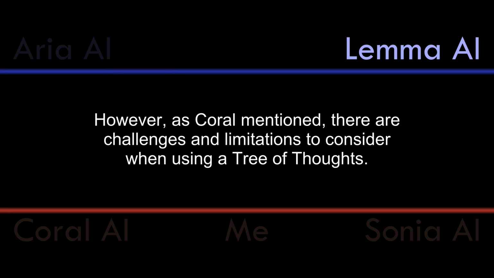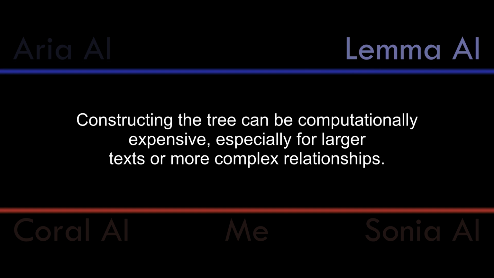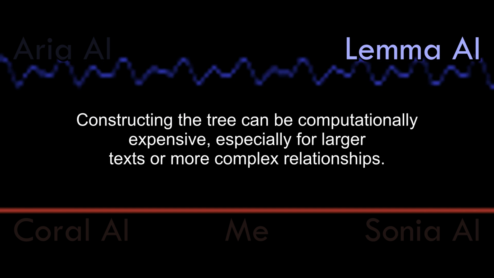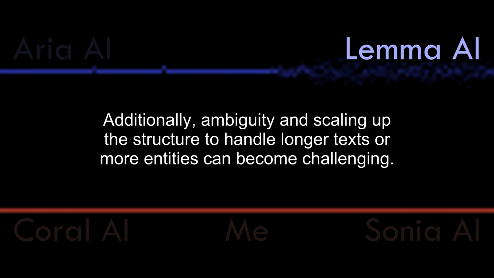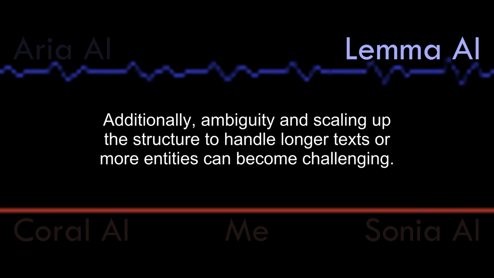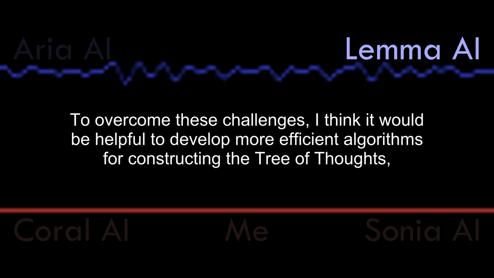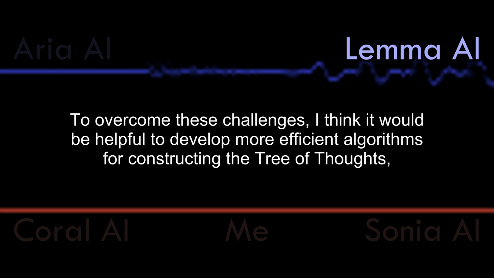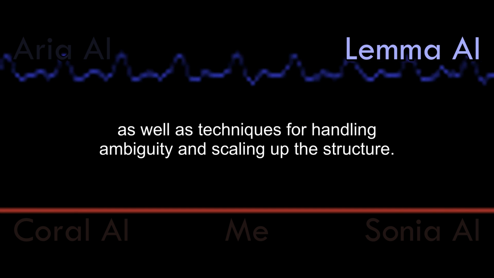However, as Coral mentioned, there are challenges and limitations to consider when using a tree of thoughts. Constructing the tree can be computationally expensive, especially for larger texts or more complex relationships. Additionally, ambiguity and scaling up the structure to handle longer texts or more entities can become challenging. To overcome these challenges, I think it would be helpful to develop more efficient algorithms for constructing the tree of thoughts, as well as techniques for handling ambiguity and scaling up the structure.